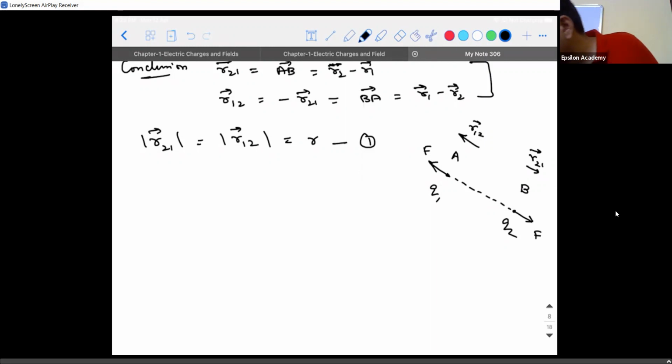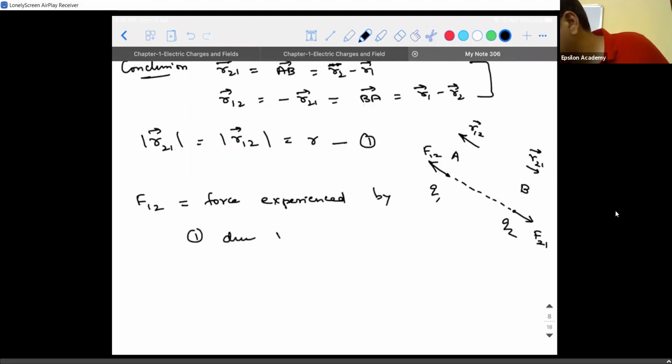Now I will call this force F12, and I will call this force F21. Look at the way I'm going to name it. F12 is called the force experienced by 1 due to charge at 2.